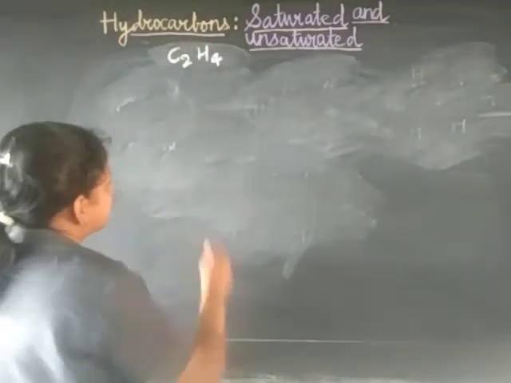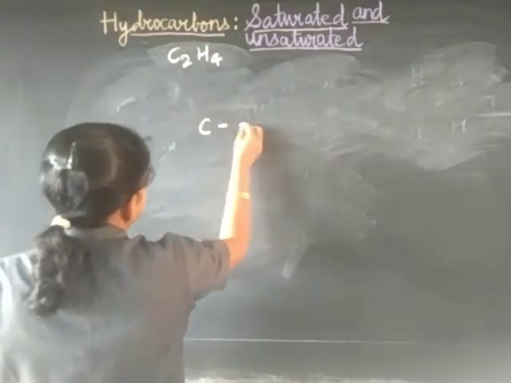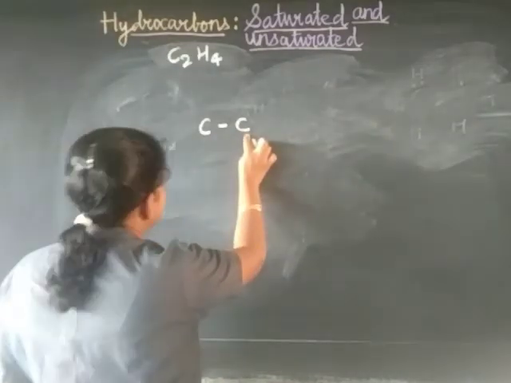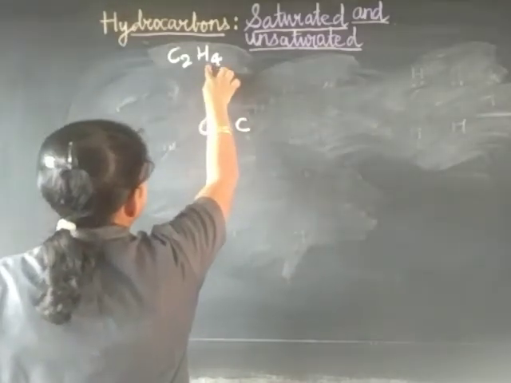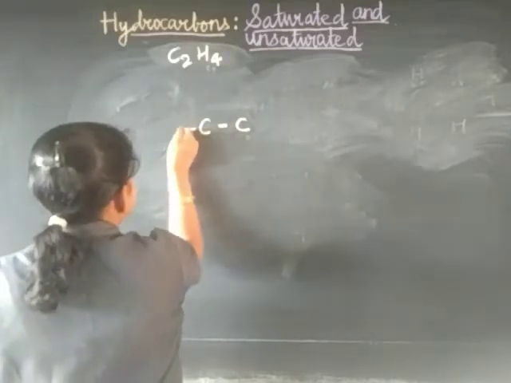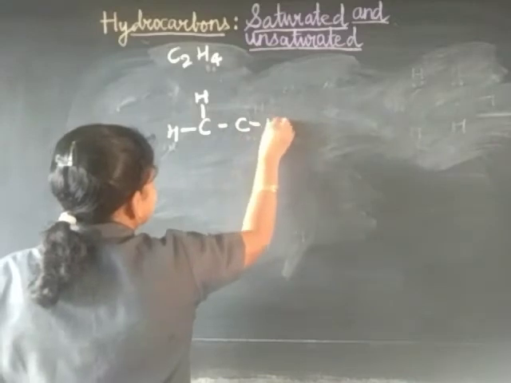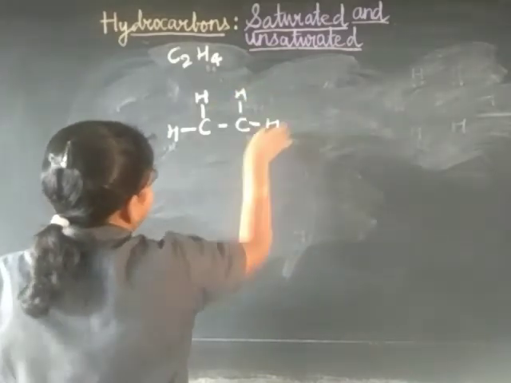So C2H4, that means 2 carbons. First draw a carbon-carbon single bond, and then how many hydrogens are there? 4 hydrogens. That means 2 on this side, here and here, and 2 here and here, 2 plus 2, 4.